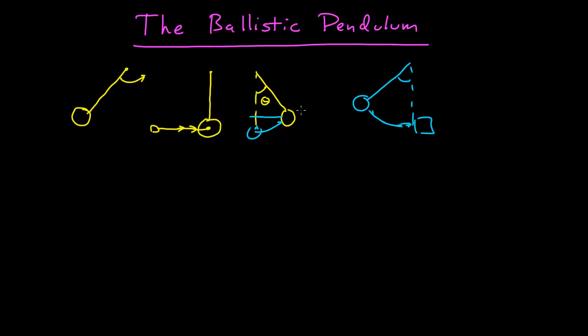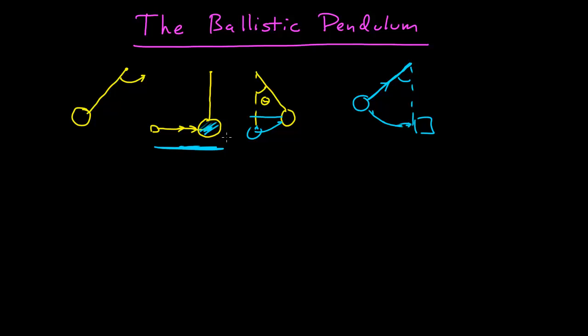What about energy? Energy is conserved as the pendulum swings back and forth. The non-conservative force due to the tension doesn't do work on circular motion. It's only gravity that does work. So energy is conserved as the pendulum swings. But what about during this collision? Certainly in this example where the bullet embeds itself in the mass, that's a totally inelastic collision. Energy is not conserved. In fact, it's maximally not conserved. So energy isn't conserved there. And so maybe we're at a loss as to how to use conservation laws for this problem at all.